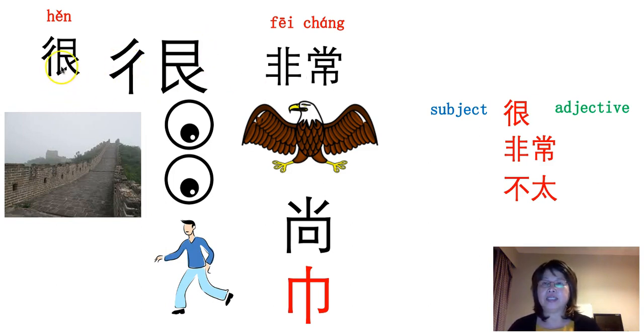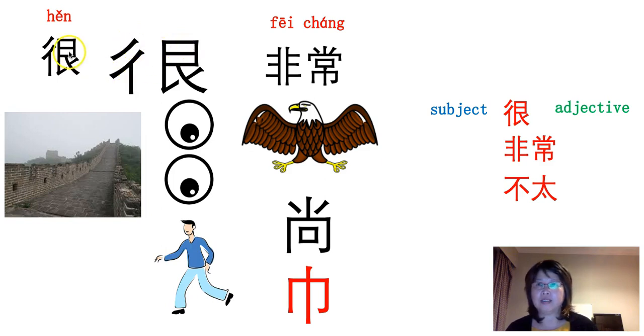Now, let's have a look at the character 很. On the left-hand side, there are two slashes here. It's indicating a road. So maybe the stick here is indicating a branch of the road. So it's a road. 很.